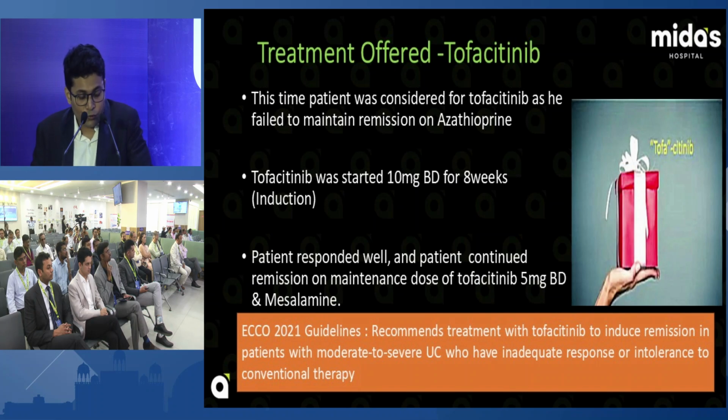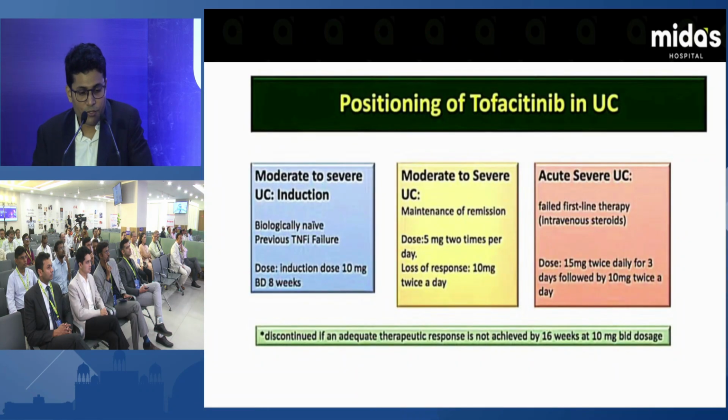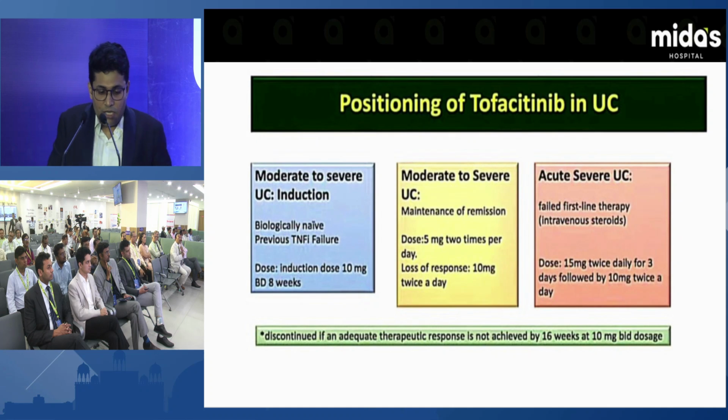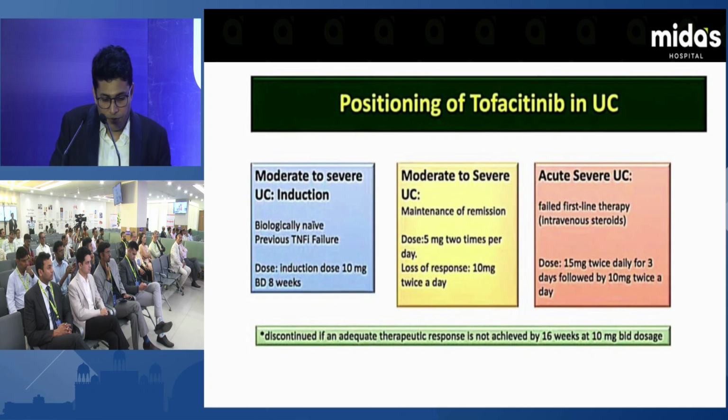According to the ECCO guideline, it recommends treatment with tofacitinib to induce remission in patients with moderate to severe ulcerative colitis who have inadequate response to or intolerance to conventional therapy. So the position of tofacitinib in moderate to severe ulcerative colitis: in a patient who is biological naive or with previous failure of TNF, that is the indication for tofacitinib. 10 milligrams BD for 8 weeks.